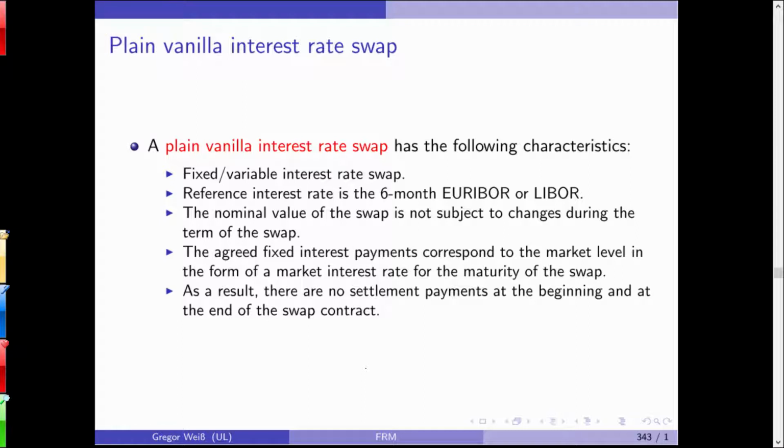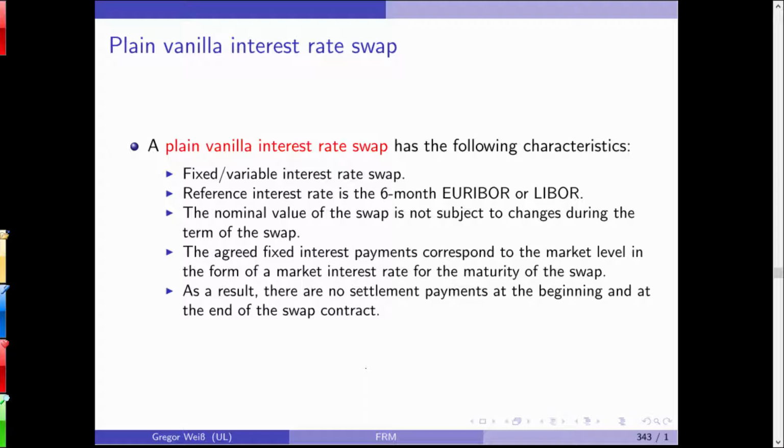How could a plain vanilla interest rate swap look like? For example, a fixed-variable interest rate swap on the 6-month Euribor, maybe not Libor. The nominal value of the swap is not subject to changes during the term of the swap. So let's say a 1 million euro 6-month plain vanilla interest rate swap. The agreed fixed interest payments correspond to the market level in the form of a market interest rate for the maturity of the swap.